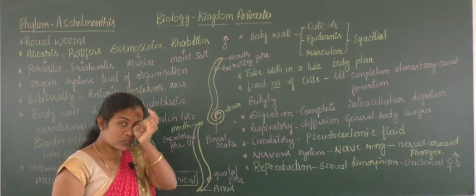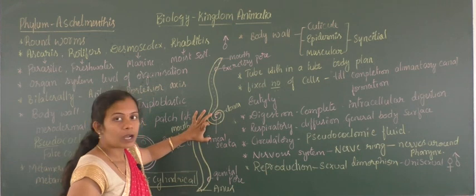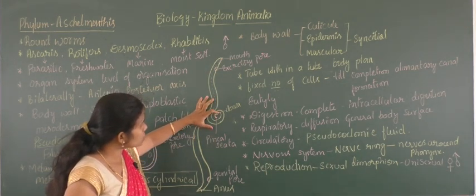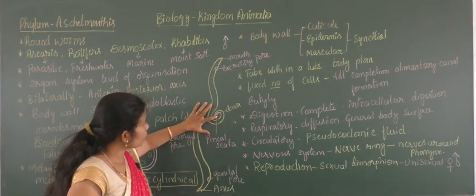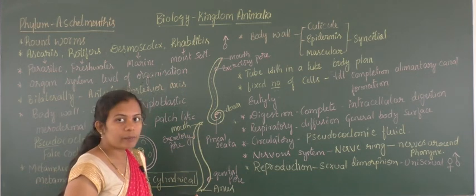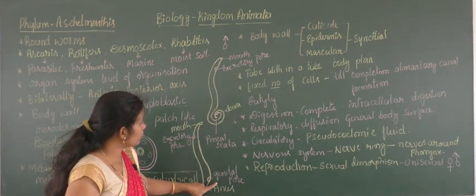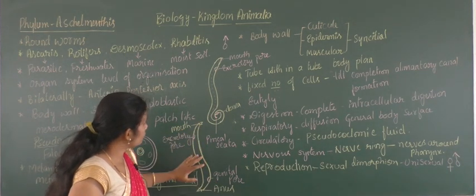The only difference to identify male and female: in case of males they have the prehensile tail, but here it is normal. In the male the cloaca will be there, but here the cloaca will be absent. You cannot find the genital pore in the male, but the genital pore will be there in the female. And compared to the mouth, the same position, the excretory pore is the same.